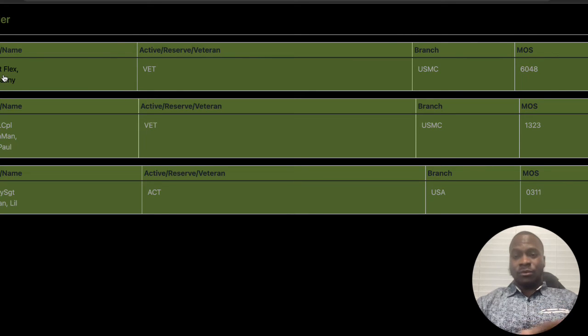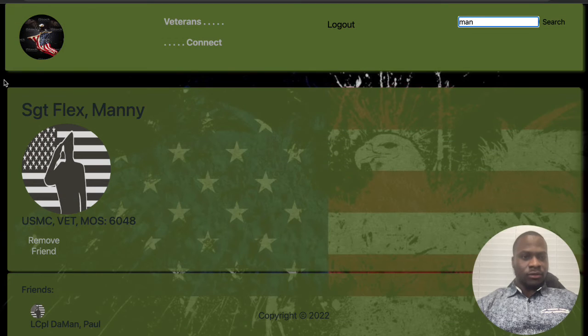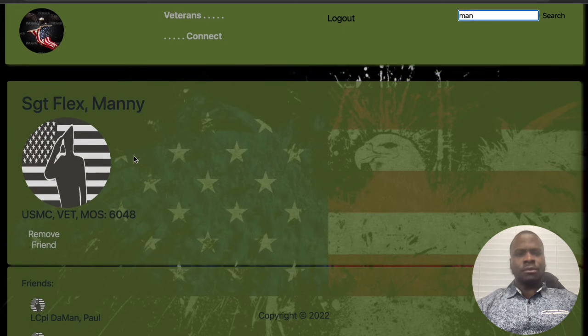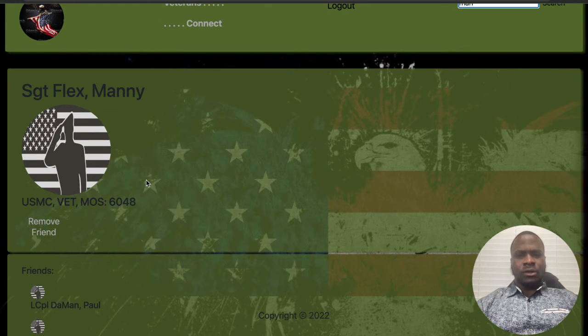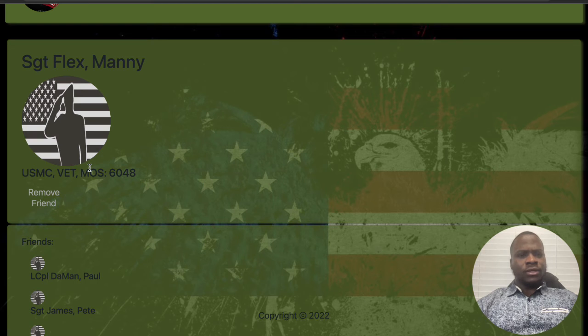And this is a modal, by the way. So once you search, the modal's gonna pop up displaying all that search result. So you click on the name, and it brings you to that person's page. And on their profile page, you can see their information over here.